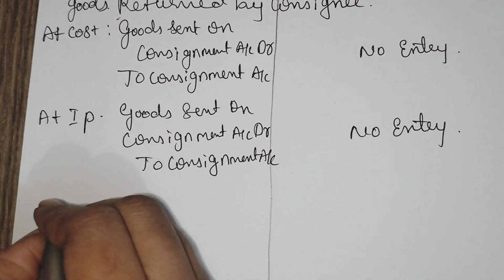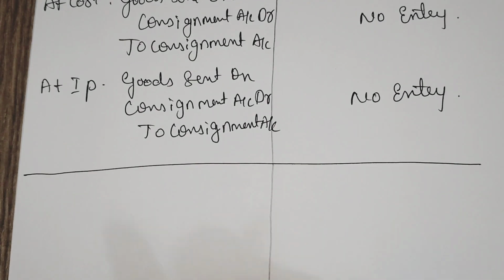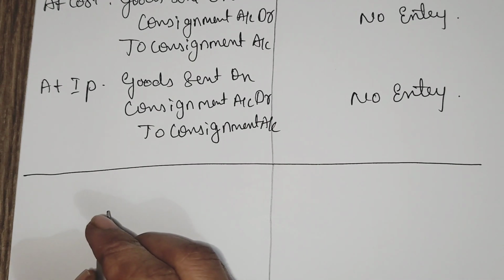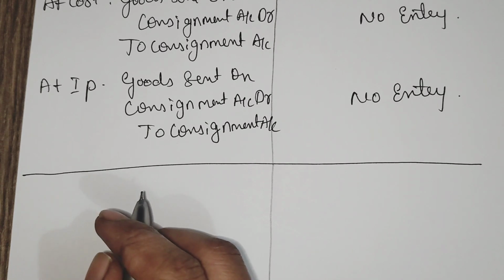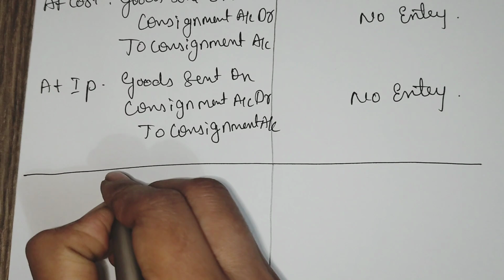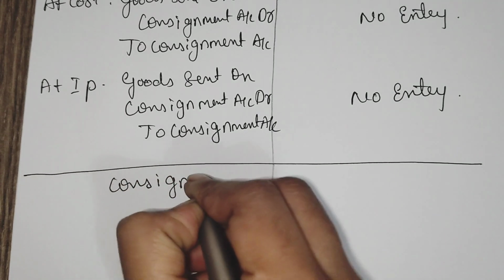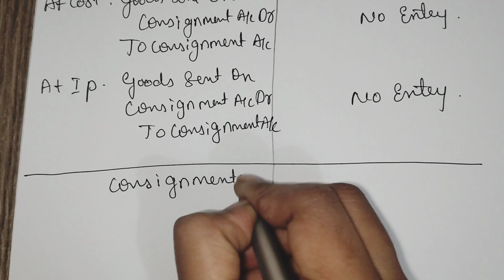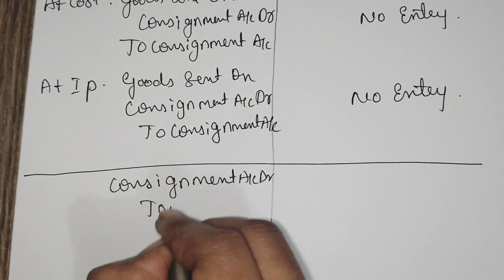Then for the cancellation of loading on abnormal losses, only in case of goods sent at invoice price, in the book of consignor, consignment account debtor to abnormal loss.